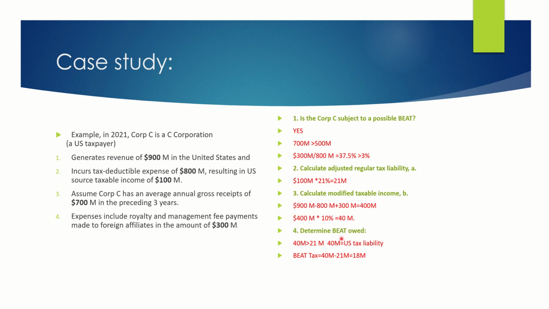Lastly, to determine the BEAT owed, 40 million is more than 21 million, so 40 million is the U.S. tax liability, and the BEAT tax owed is 40 million minus 21 million, which is equal to 19 million.